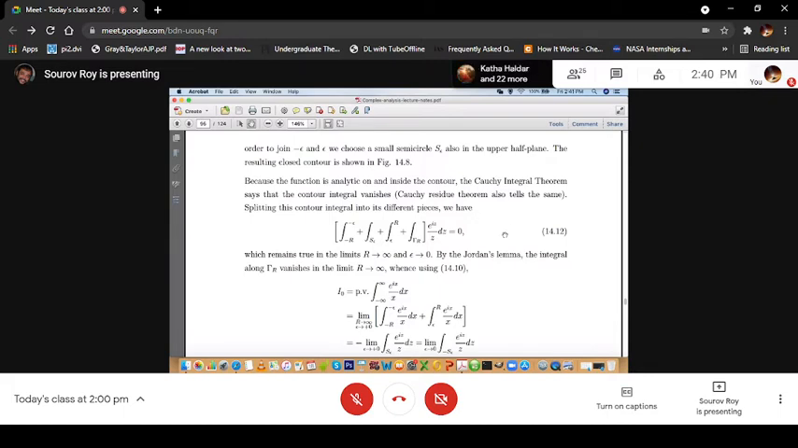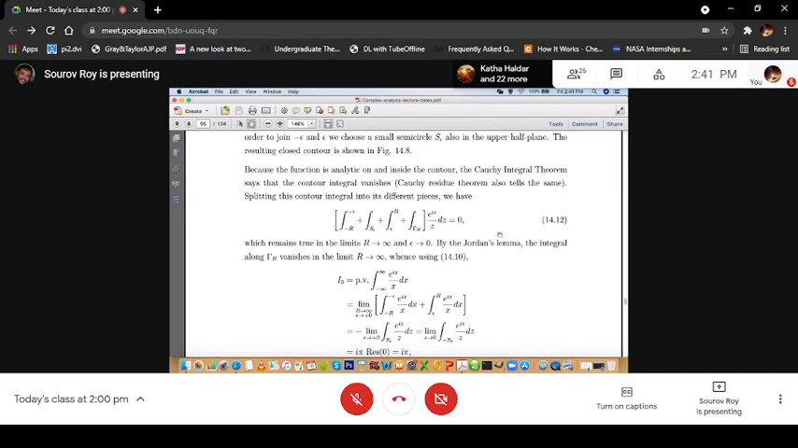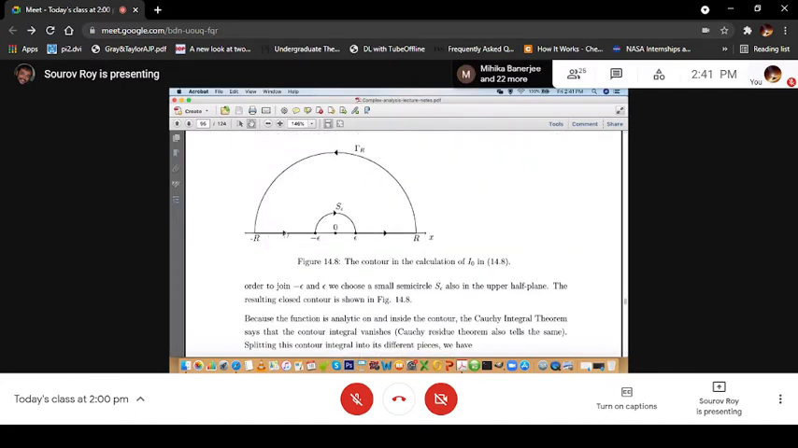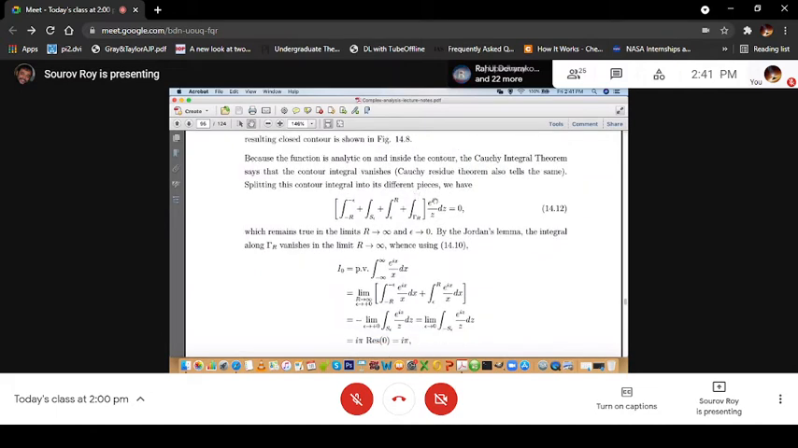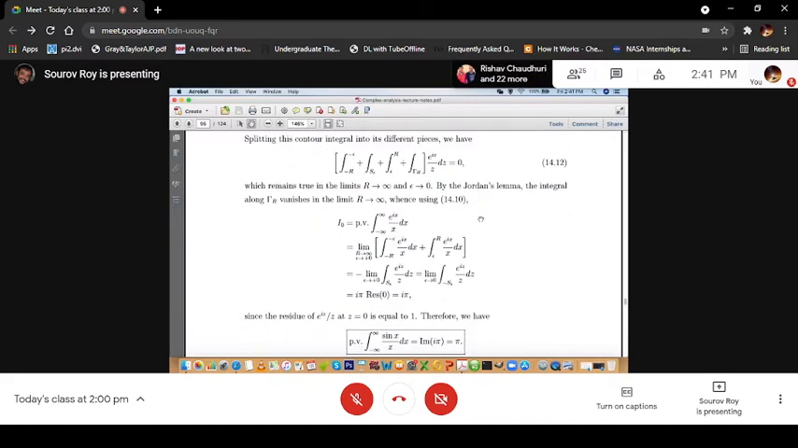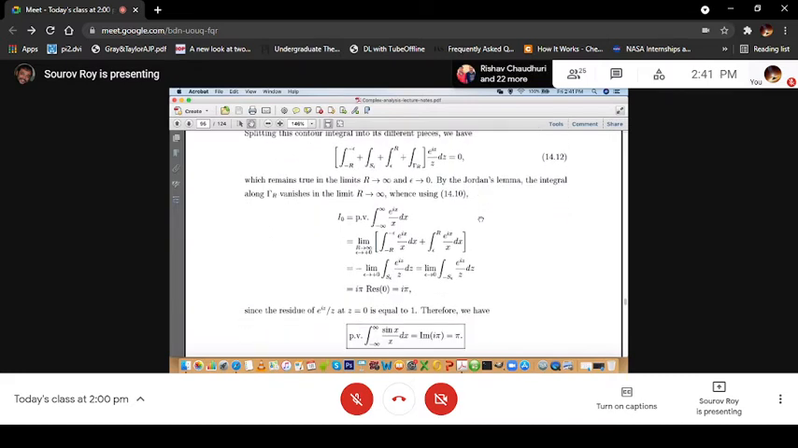Splitting this contour integral into its different pieces, we see that it is the integral along minus r to minus epsilon, then along the small semicircular arc S epsilon, then epsilon to r, and then gamma r. In the complex plane, we are integrating e to the power iz by z dz, and that is equal to 0. This remains true in the limit r tending to infinity and epsilon tending to 0.